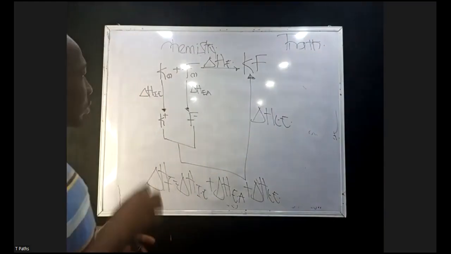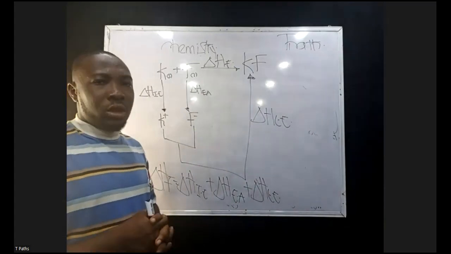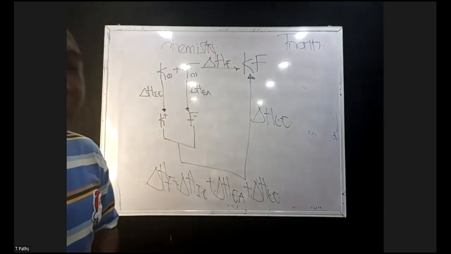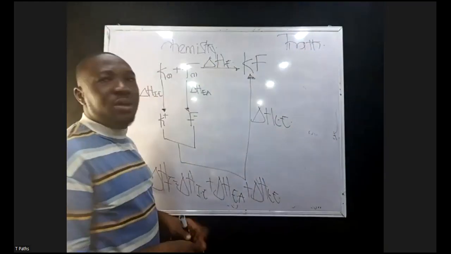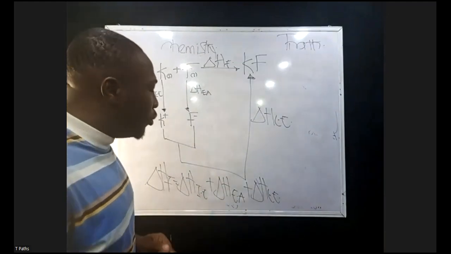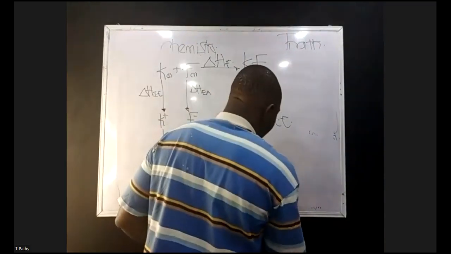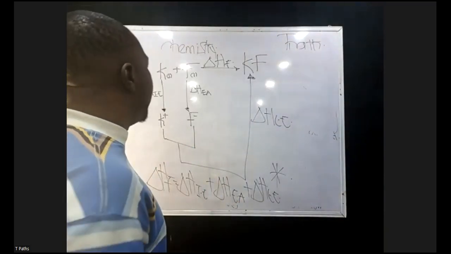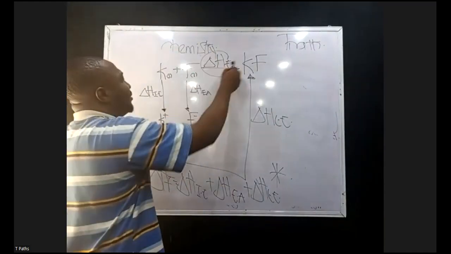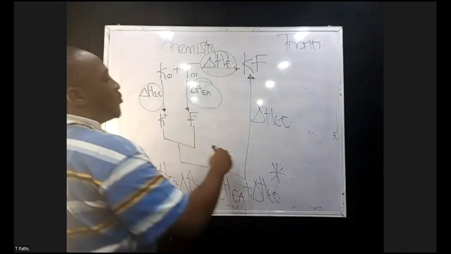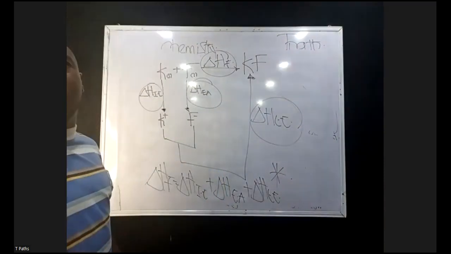I believe this is how it should be done, but I'll see how we can use a question to explain the concept very well in the next class. I don't want to just open our mind towards some things. So next class, we'll bring out values, not all these theoretical concepts here. We'll bring out values to explain this concept very well. So from here, you guys say that energy will always be negative. I will prove to you that in the next class. So please don't miss next class. It's very, very important. You can see I've used the knowledge of Hess's law by adding all the enthalpies involved here together to get the data information.